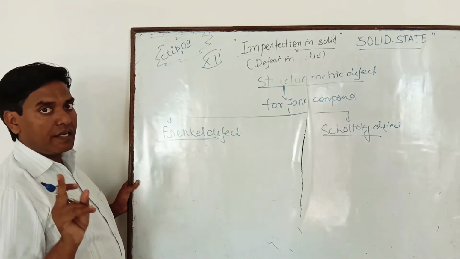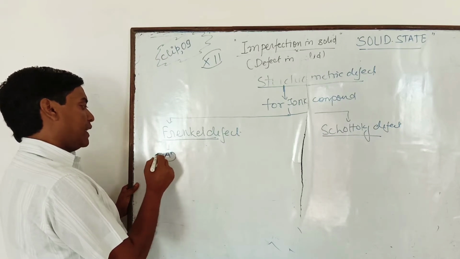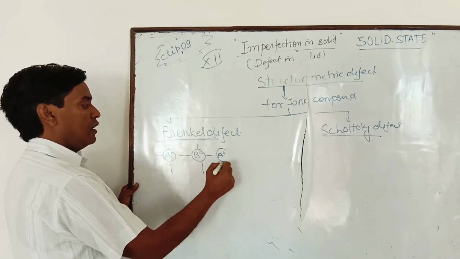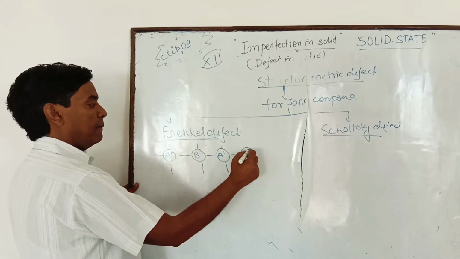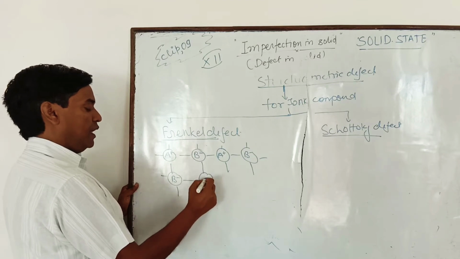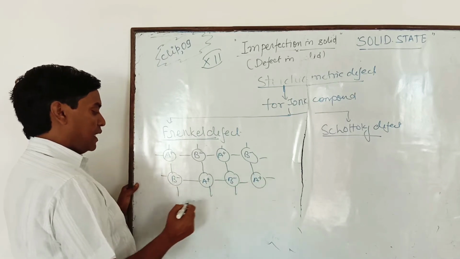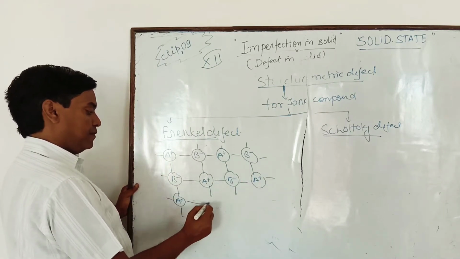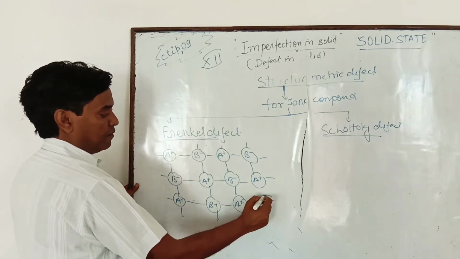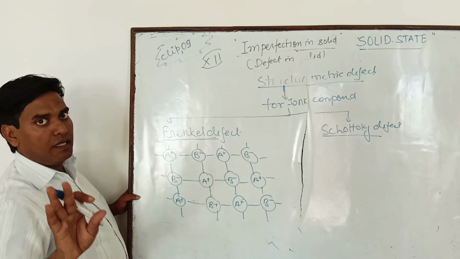Because I am discussing the ionic solid now, these are made by ions. So suppose that one is an ionic compound and its arrangement is AB, that is B minus, A plus. These are the ionic crystal, and these are the lattice points where constituent particles are located.